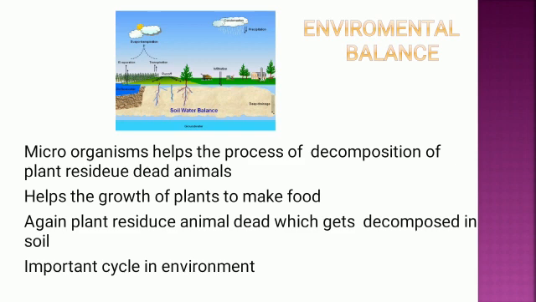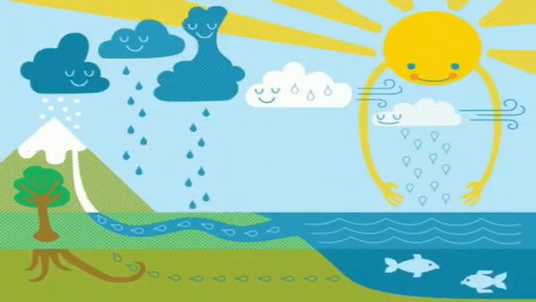We have learned about the water cycle in your previous standard. Yes or no? See here in the picture, water comes down from the clouds and mixes with the ocean. Then when the sun comes, the sun absorbs the water. By evaporation, water evaporates, it condenses and gets converted into cloud. Then after the cloud is condensed, the water drops come down. So this is the process of the water cycle.